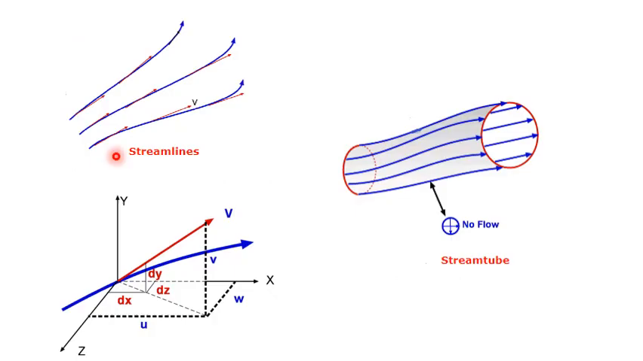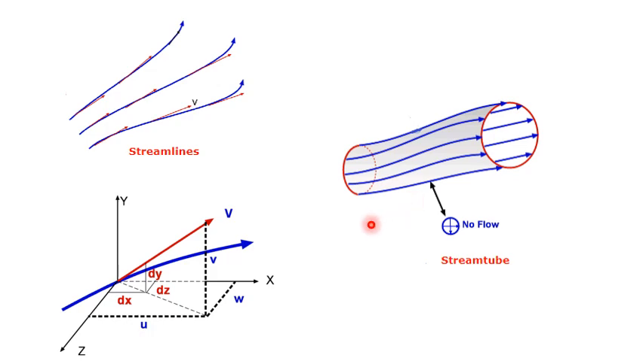Let's see this first figure. These blue lines represent the streamlines, and velocity at every instant is tangential to that point. So this velocity at every point is shown with this red head in these three coordinate axes, x, y, z. This blue line is a streamline and velocity is tangential to it, and you can see the components of velocity as u, v, w in three coordinate axes.